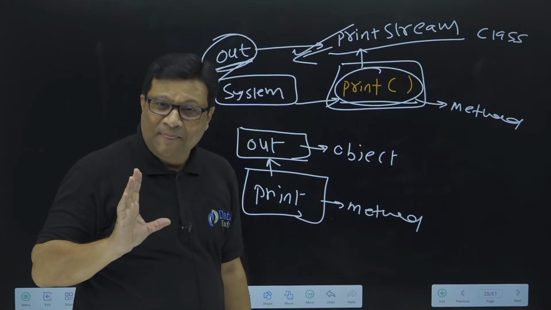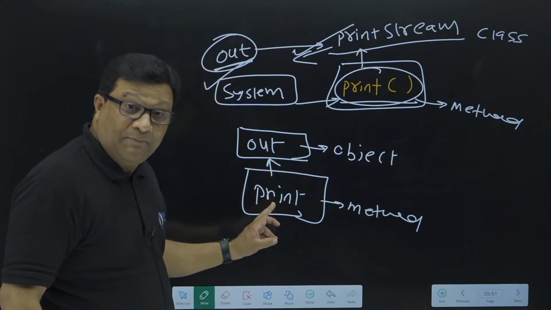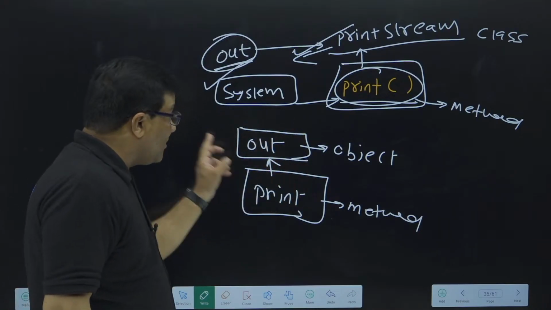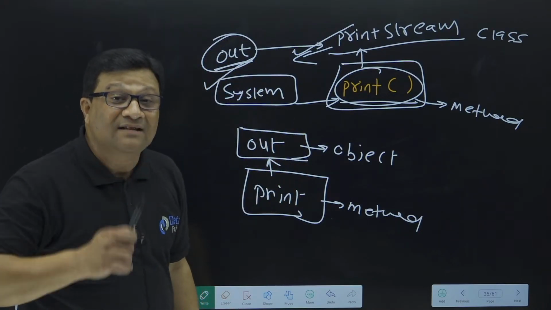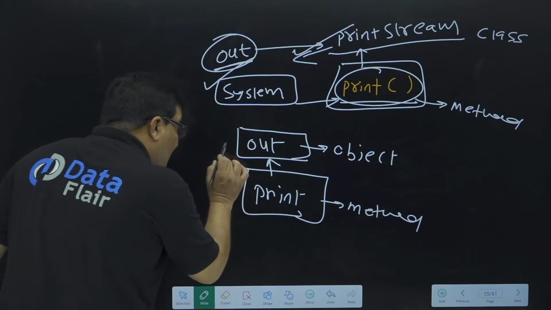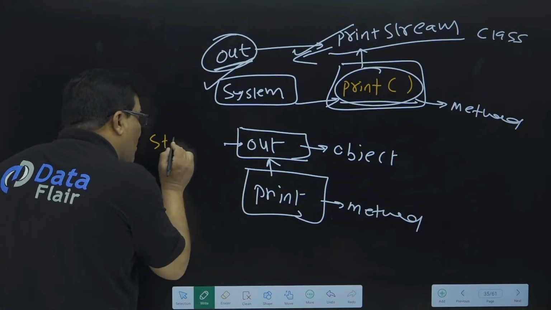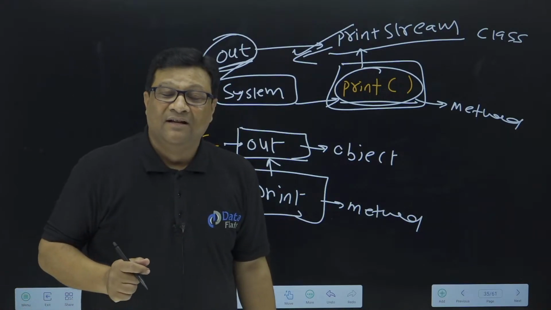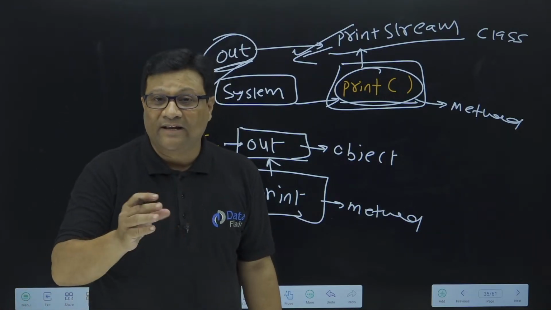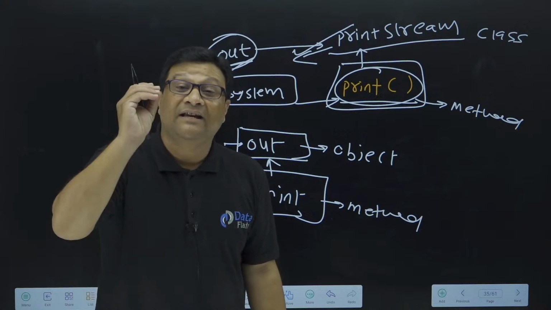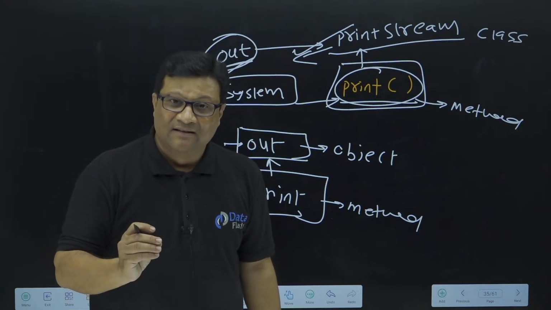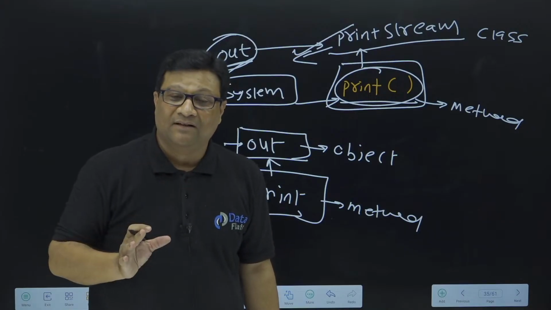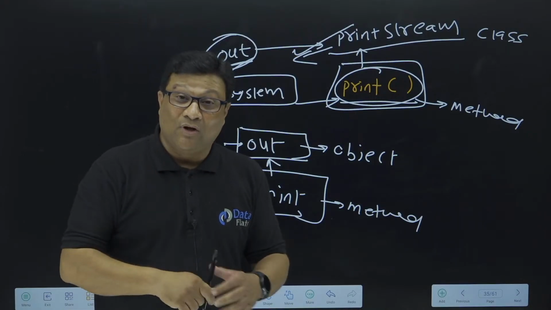I hope you understood. Because I need to call this print method. The print method is accessed by the out object. But the out object is a member of the System class. But here Java says that this out is a static object of this System class. It is a static object. And you know, in the last video I explained, if anything in a class is static, then no need to create an object to call that static data member.